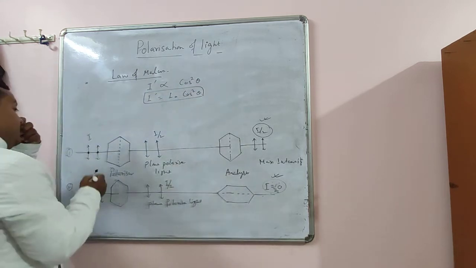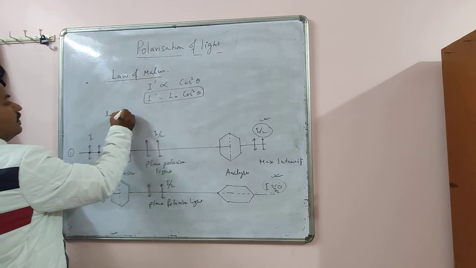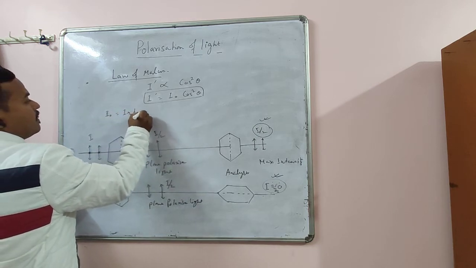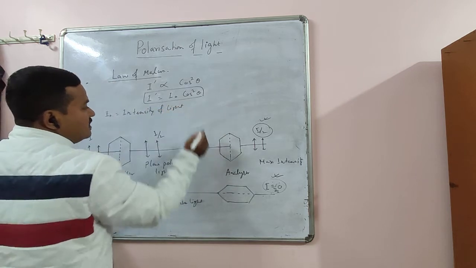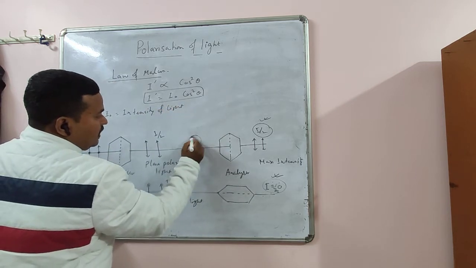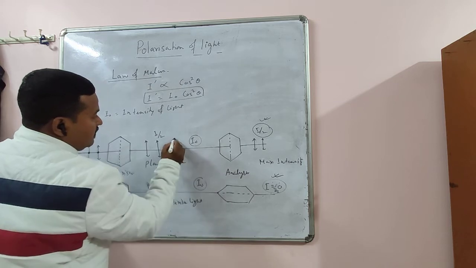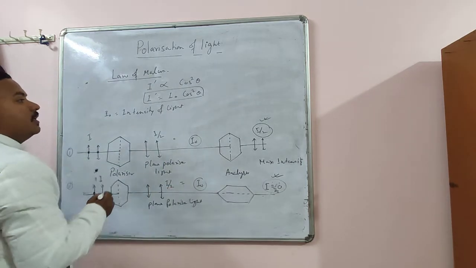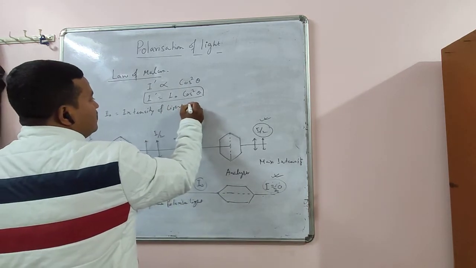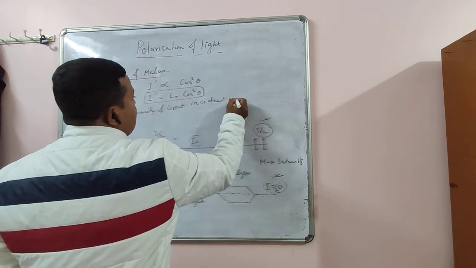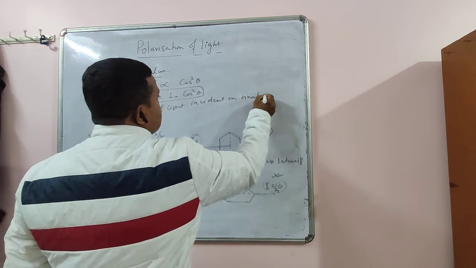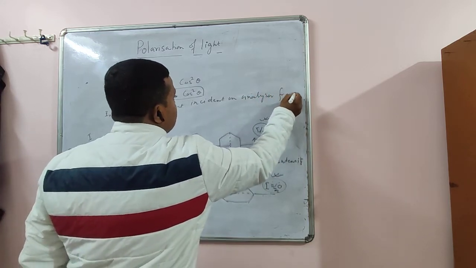So here what is I naught? I naught is the intensity of light incident on analyzer from polarizer.